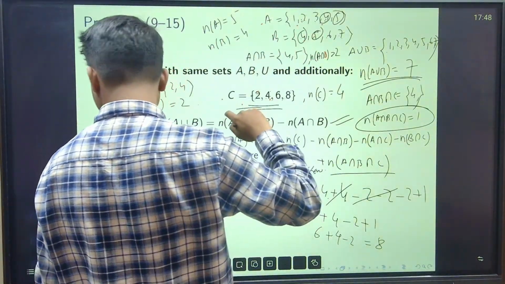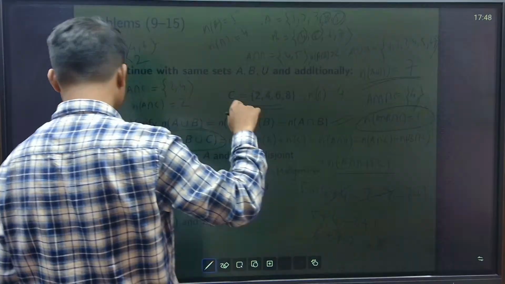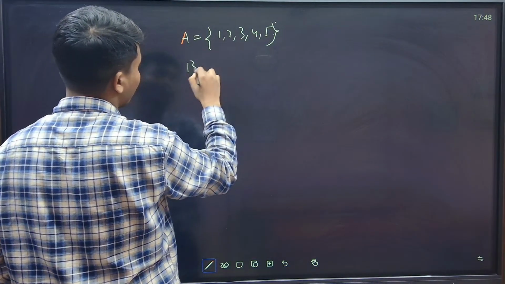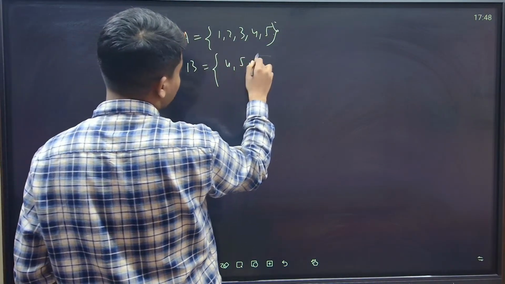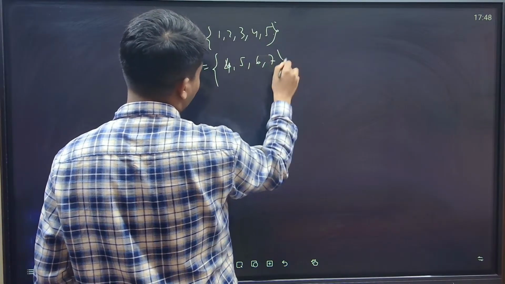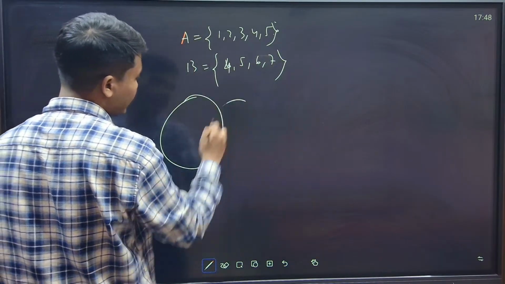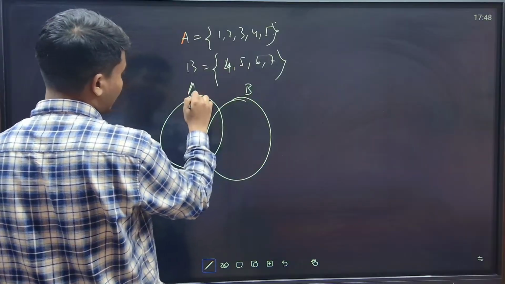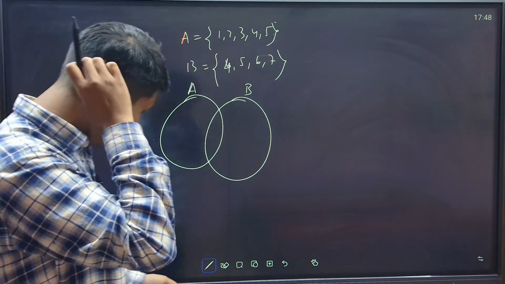1, 2, 3, 4, 5, yes. And 4, 5, 6, 7. My B, 4, 5, 6, 7. Right. A intersection B means this is my A, this is my B. Draw a Venn diagram for A intersection B.